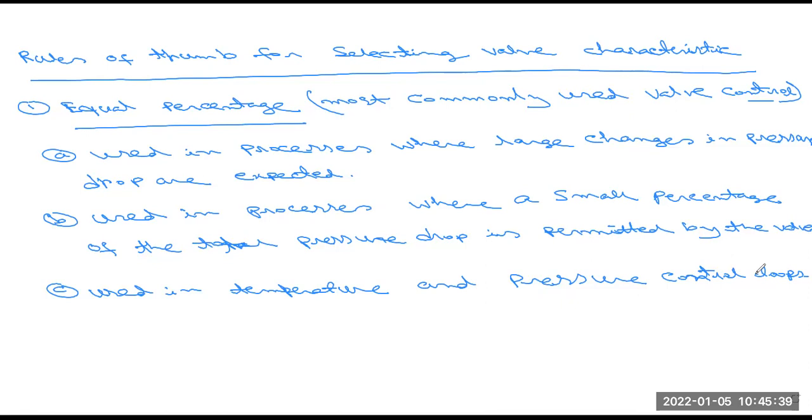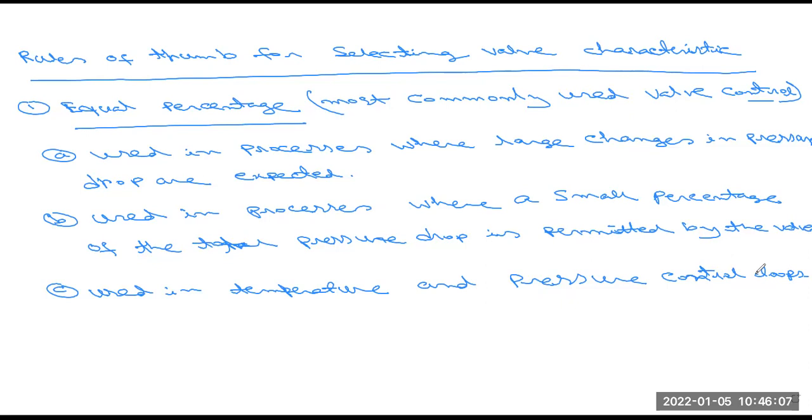Number two, used in processes where a small percentage of the total pressure drop is permitted by the valve. That means we use equal percentage for both large and small pressure drops.